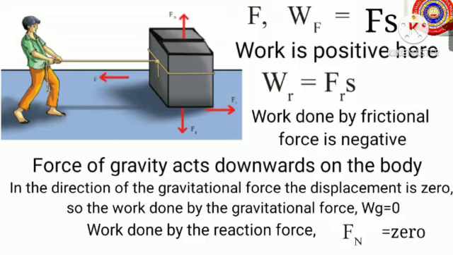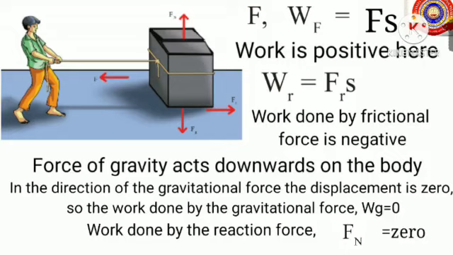And the work done by the force of friction, that is Wr, equals force of friction into displacement, that is Fr into S. And here the displacement is opposite to the frictional force.